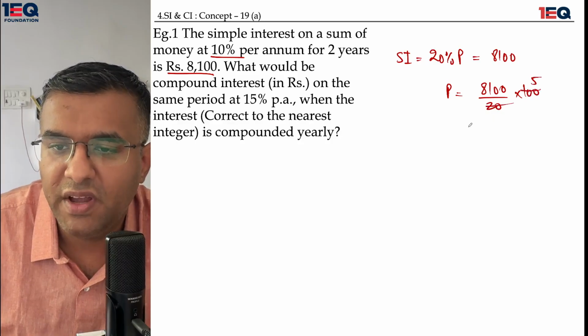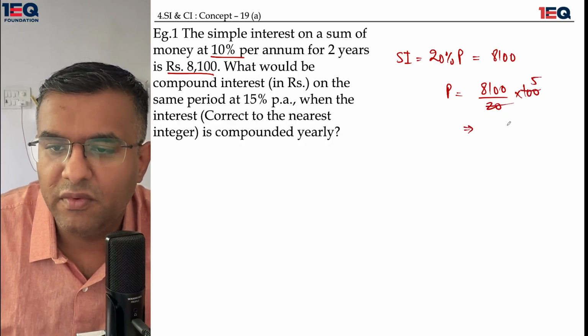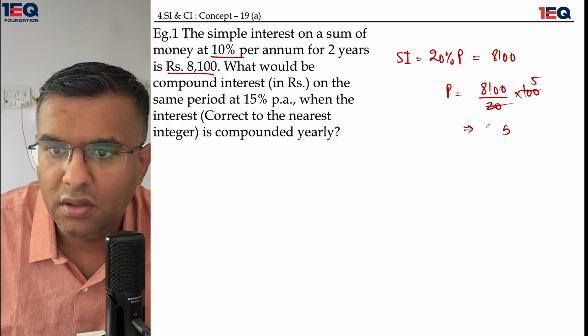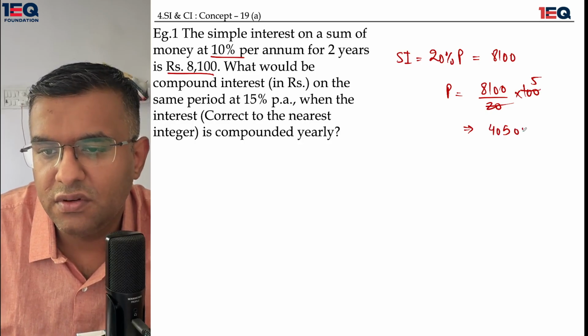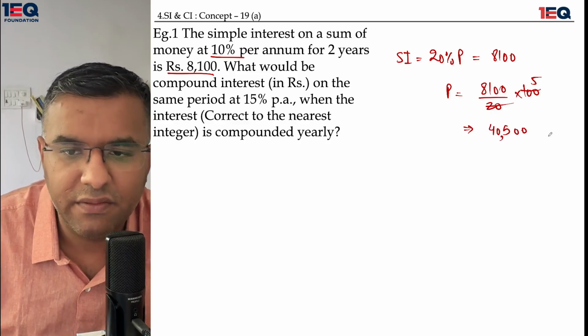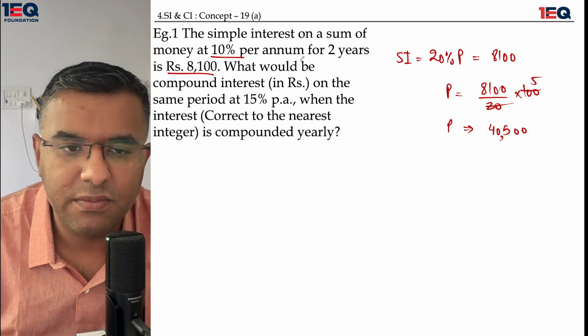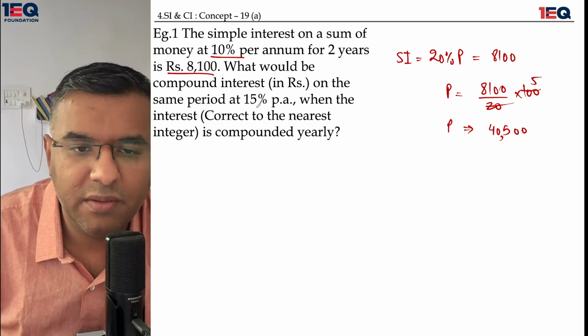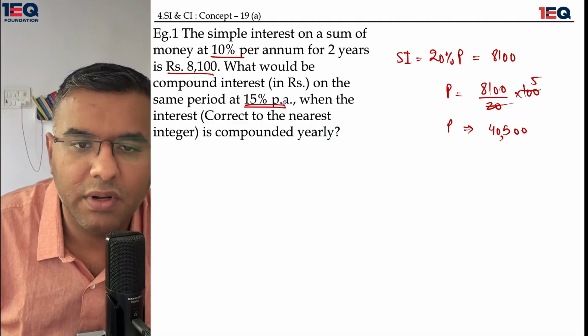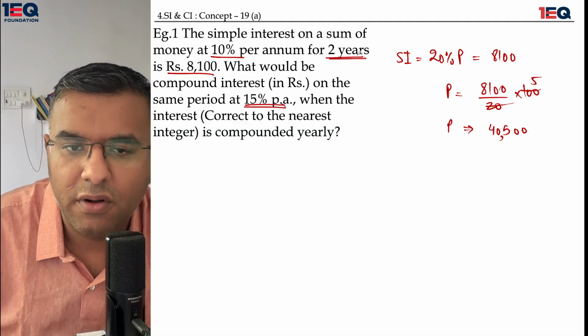This becomes 5. 5 ones are 5, 5 eights are 40. This becomes 40,500. This is nothing but my principal. What would be the compound interest on the same period at 15% per annum? We have to apply it for 2 years.